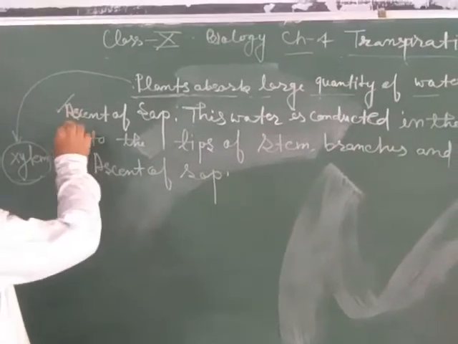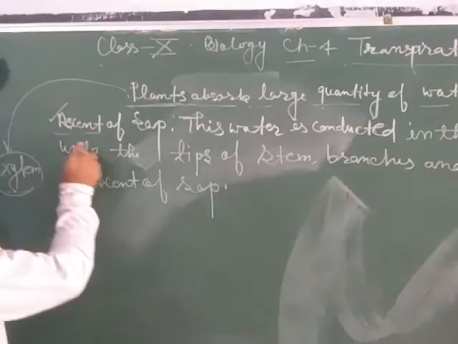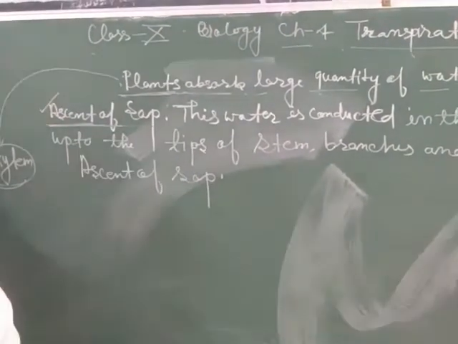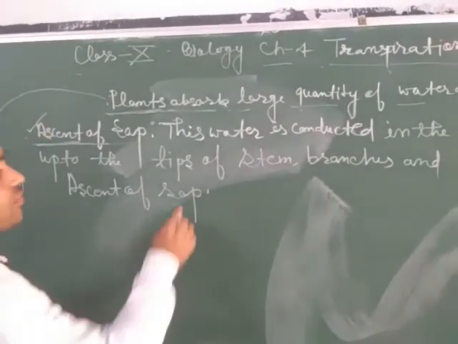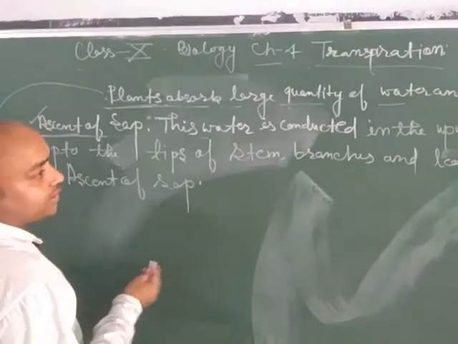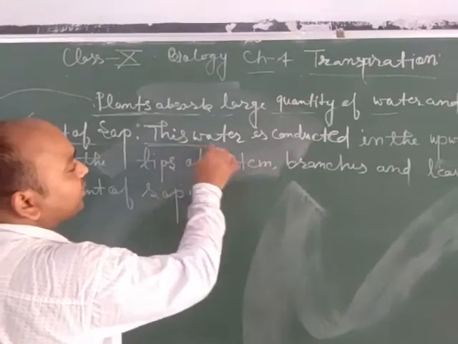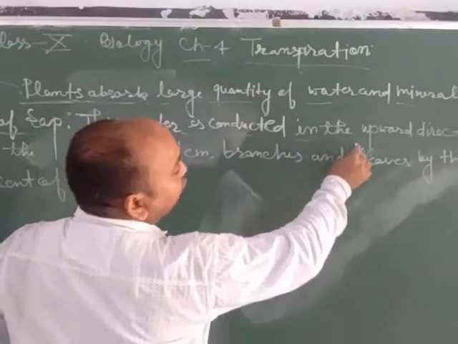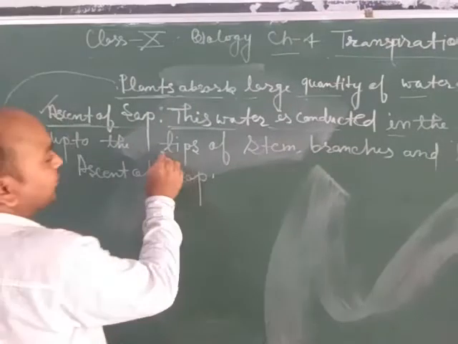Now the question comes: by which process do water and minerals move in the upward direction? We will study the process of ascent of sap. Ascent of sap is the process by which water is conducted from the root in the upward direction, up to the tip of the stem.